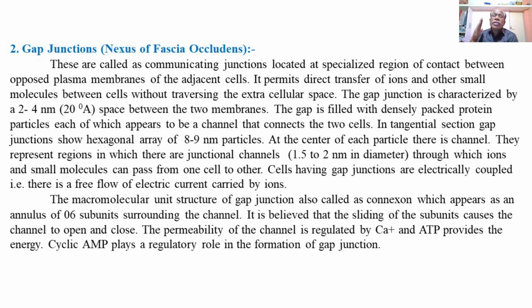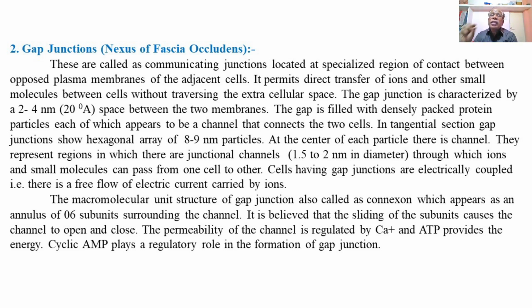In tangential section, the gap junction shows a hexagonal array of 8 to 9 nanometer particles, and at the center of each particle there is a channel. They represent regions in which there are junctional channels.